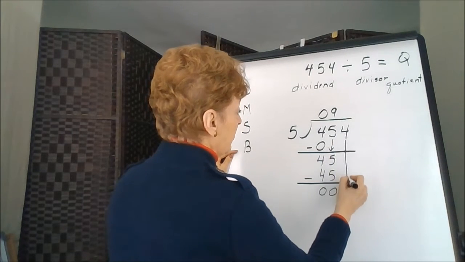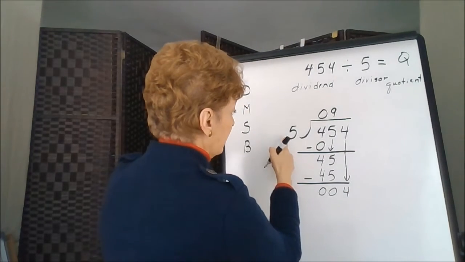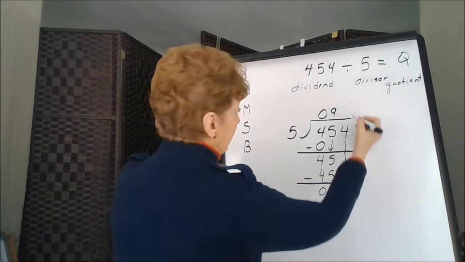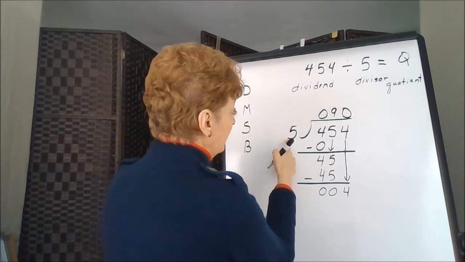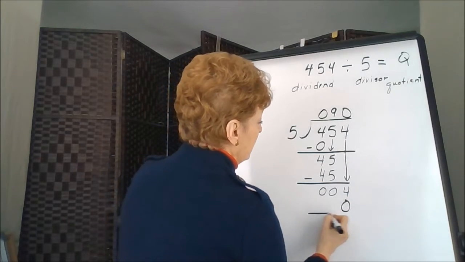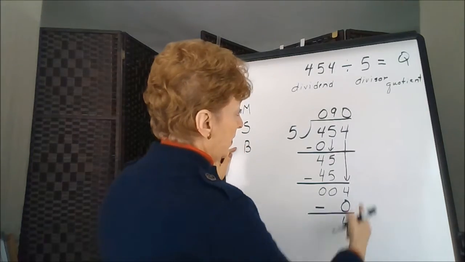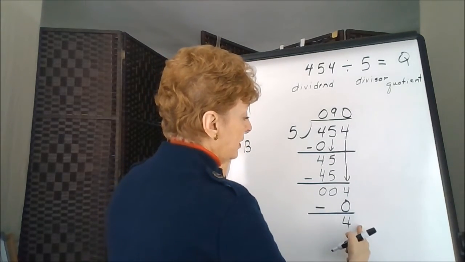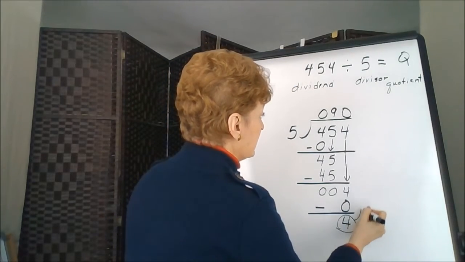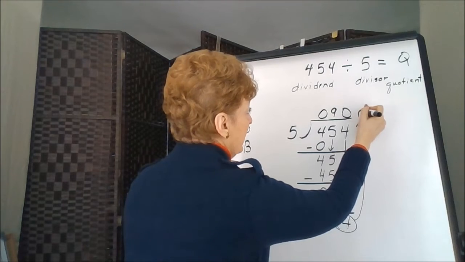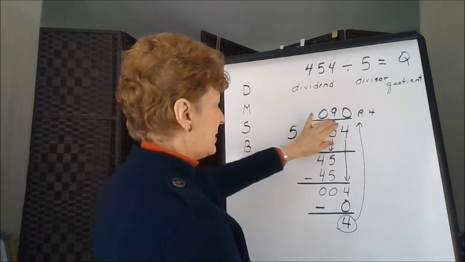Bring down our next number, 4. Start again. 5 divides into 4. It doesn't. Multiply. 0 times 5 is 0. Subtract. We get 4. There are no other numbers to bring down, so this number is our remainder. This comes up to the top as a remainder, 4. So our answer to this problem is 90, remainder 4.